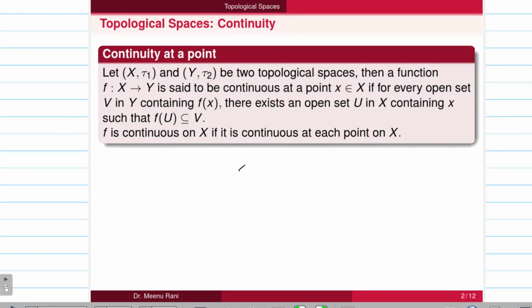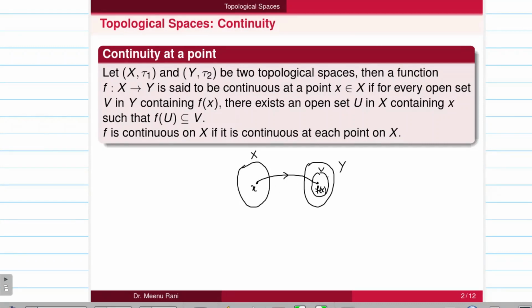Thus we have X, a topological space, and Y, another topological space, and there is a map from X to Y. For every open set in Y, call it V, containing f(x), which is the image of point x. So point x is here.